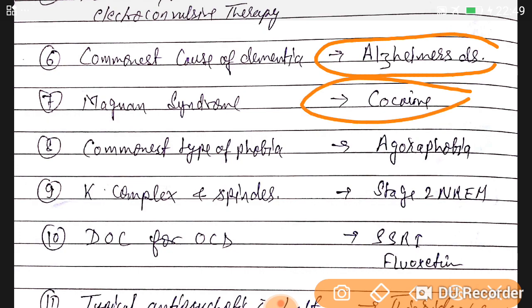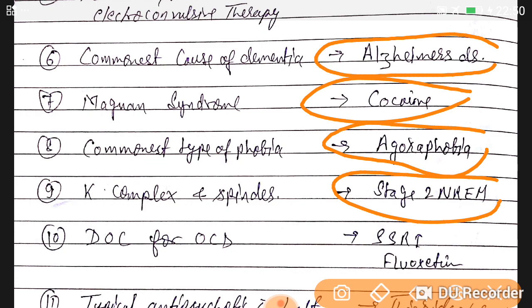Okay. Commonest type of phobia is agoraphobia. Agoraphobia is a phobia of being in a crowded place. This is the most common phobia worldwide. K complex and spindles we see in the second stage of NREM, non-rapid eye movement sleep.